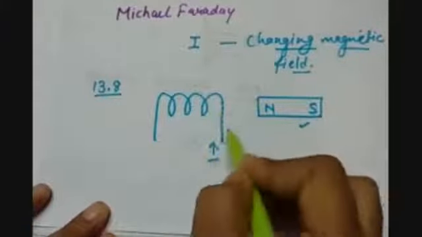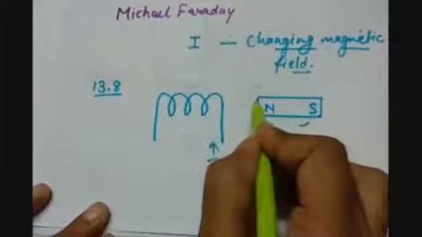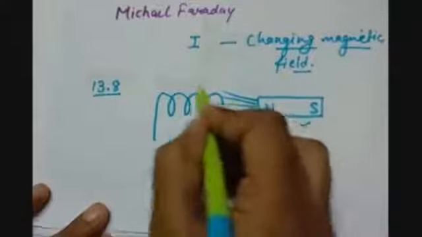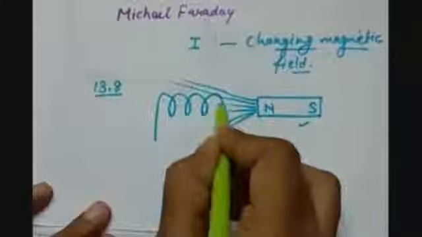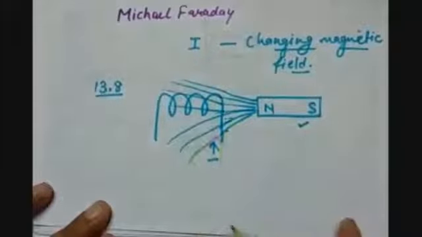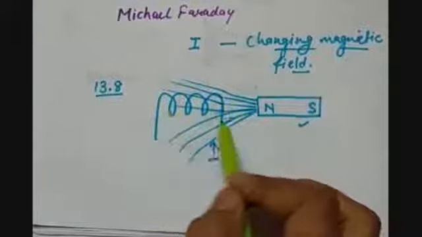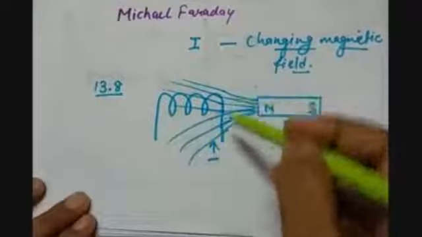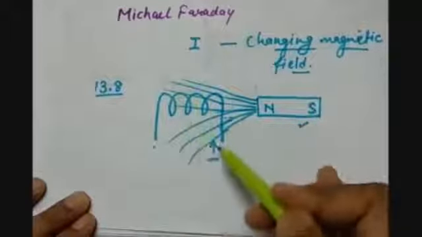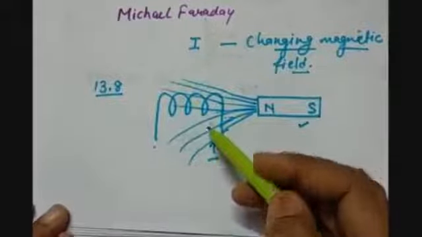The magnetic field lines which are produced from the north pole of the bar magnet are passing through the coil. But here the number of field lines crossing the coil, or you can say the number of field lines around the coil, are not changing.